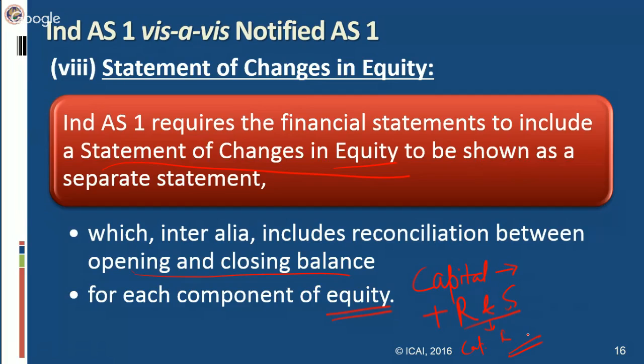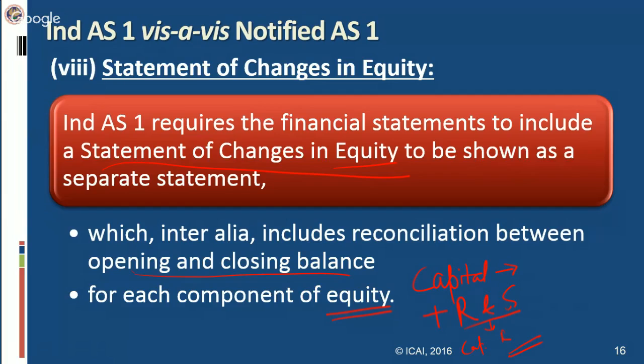Just for your information, not as part of your syllabus, I would like to say ASB has come up with a draft schedule 3 based on Indian accounting standard. This draft schedule 3 is also taken up by the Ministry of Corporate Affairs. After discussion with NFRA, they have issued this draft schedule 3 as a press release. They have not notified it yet. So that's why I'm using the term draft schedule 3 based on Indian accounting standard. Whatever schedule 3 right now we are having in Companies Act 2013 is based on accounting standards.